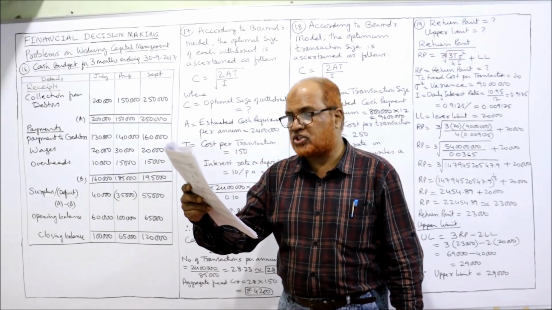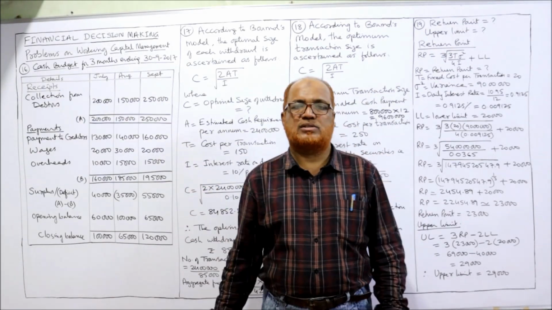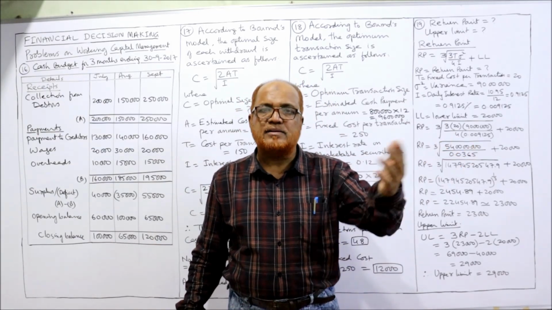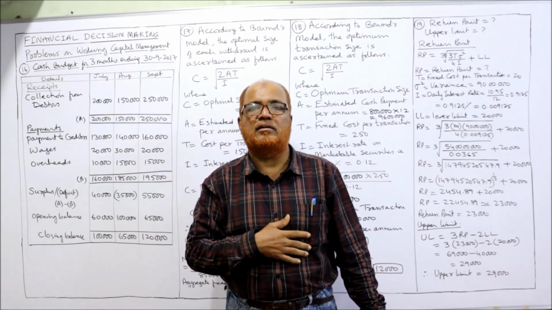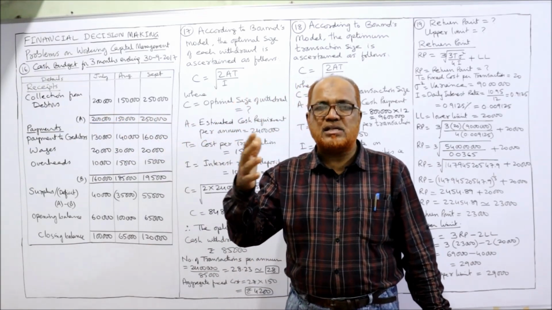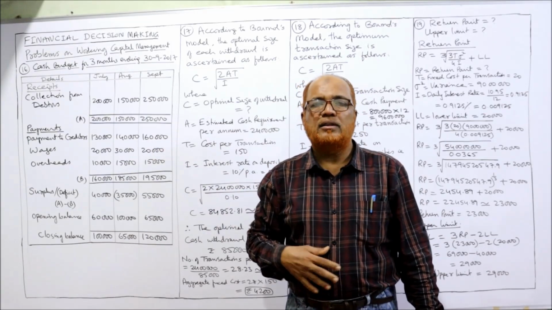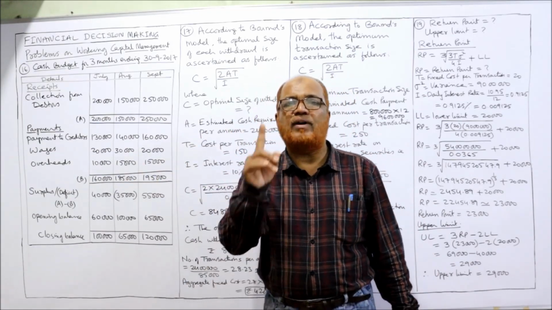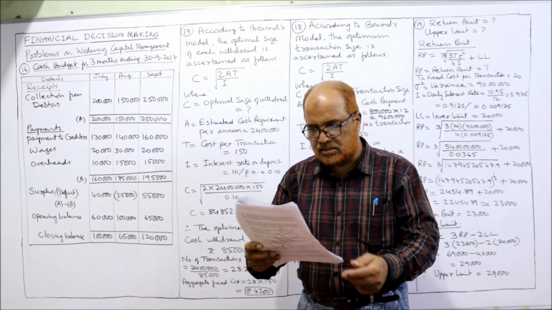Similarly, creditors: purchases are paid in the month following the month of purchases. As we are allowing 1 month credit period to debtors, the creditors are also allowing us a 1 month period. That means whatever purchases we make in January, the payment will be made in February. The purchases of February will be paid in March. Like that, there is a 1 month delay in payment to creditors.